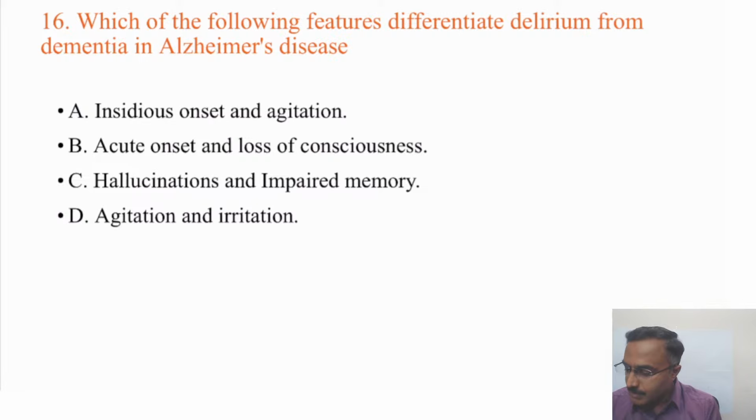Which of the following features differentiate delirium from dementia in Alzheimer's disease? This is one other context that they keep asking, differentiation of delirium versus dementia. Since it is often repeated, most of the students have learnt it factually, and this is the keyword that they look for. Dr. Abhirami says it's a basal ganglia involvement that differentiates from cortical dementia.